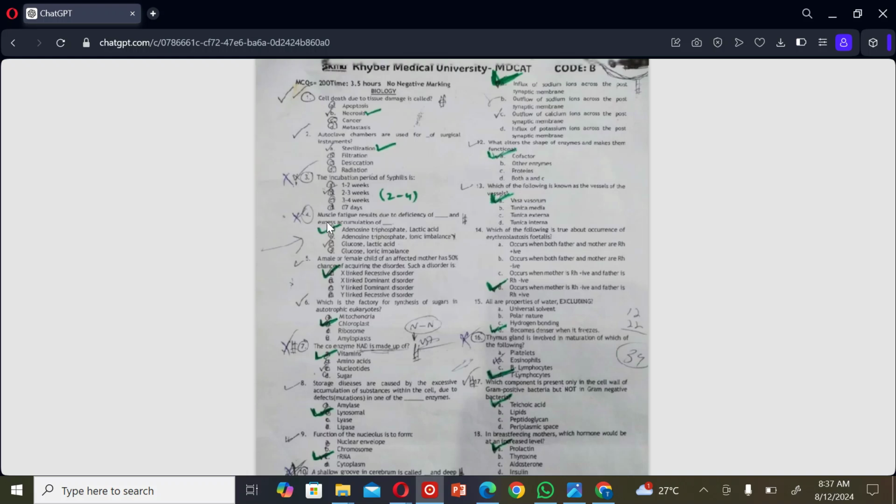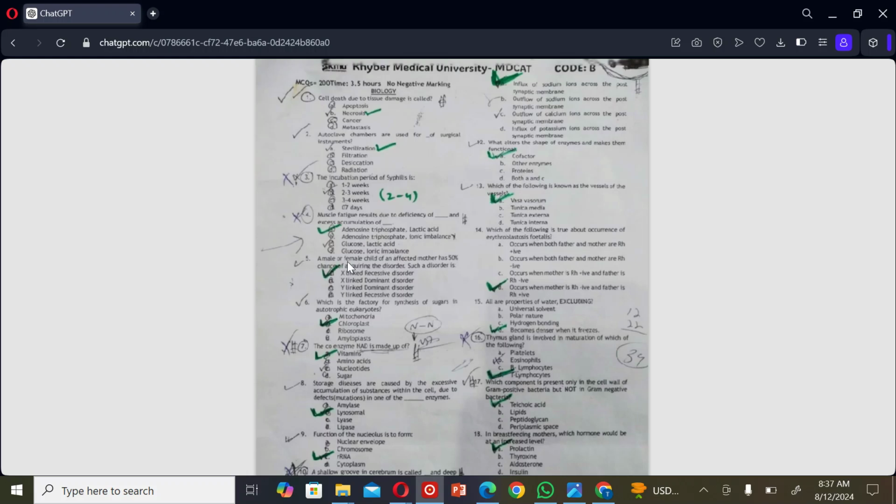The next MCQ: muscle fatigue results due to deficiency of dash and excess accumulation of dash. A. Adenosine triphosphate, lactic acid, B. Adenosine triphosphate, ionic imbalance, C. Glucose, lactic acid, and D. Glucose, ionic imbalance. So the correct option is A.